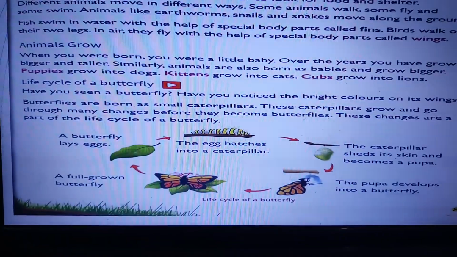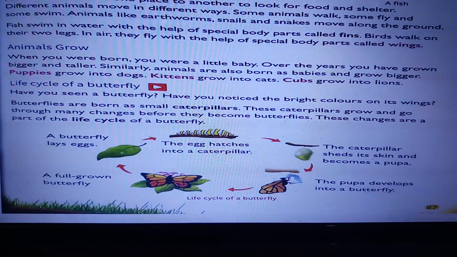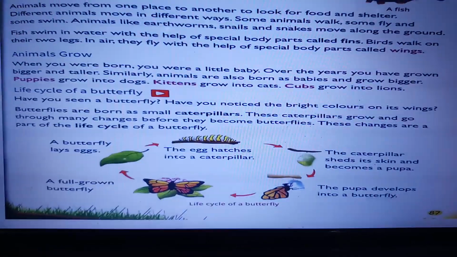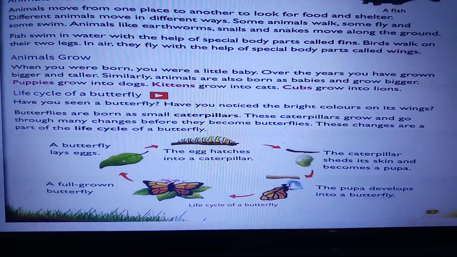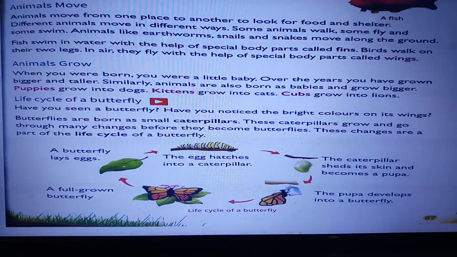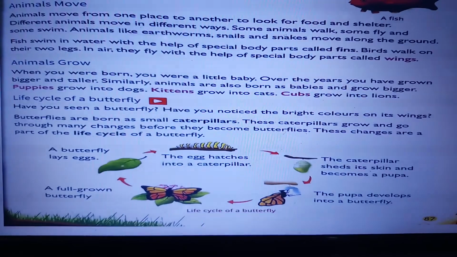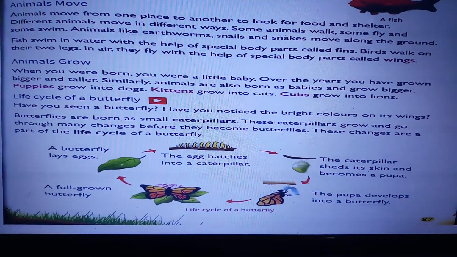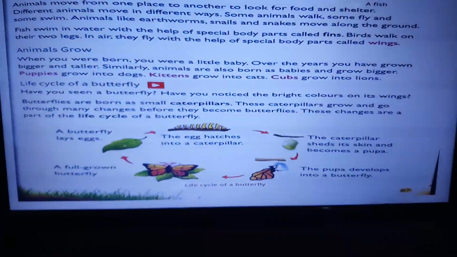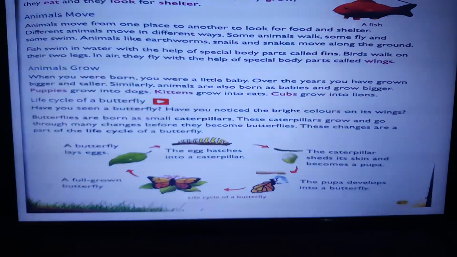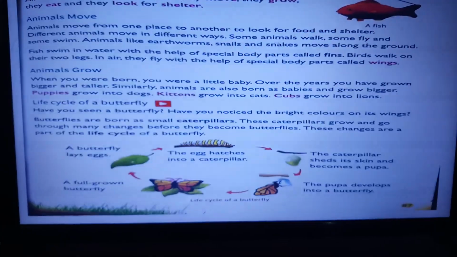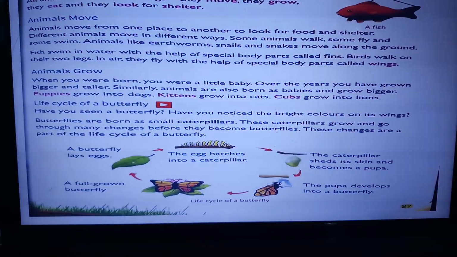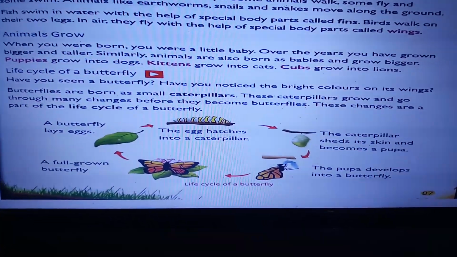Now let us come to the life cycle of a butterfly. Butterflies are born. Have you seen a butterfly? Have you noticed the bright colors on the wings? I'm sure you have, okay? So butterflies are born as caterpillars. These caterpillars grow and go through many changes before they become butterflies. These changes are a part of the life cycle of a butterfly.